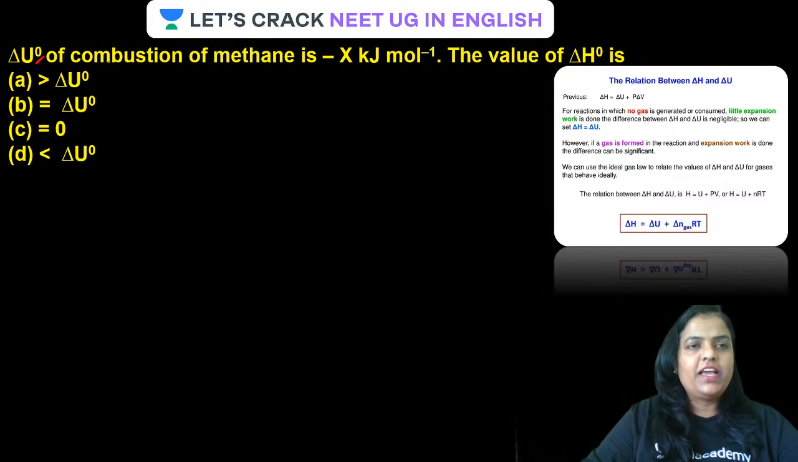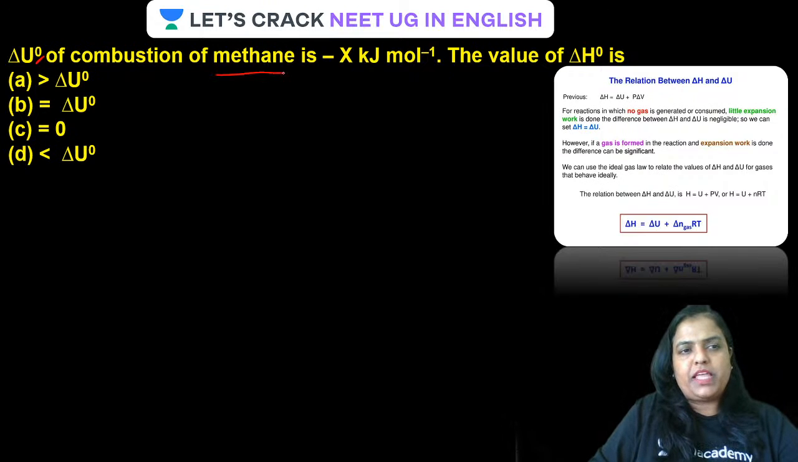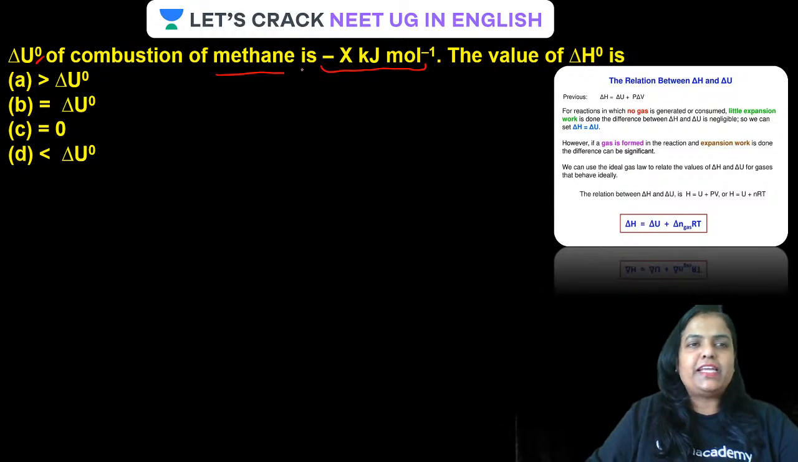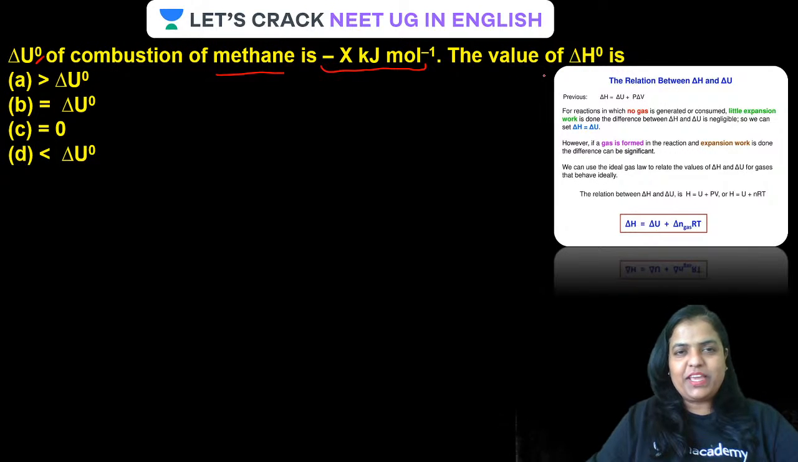The internal energy of combustion of methane is minus x kilojoule per mole. What is the value of delta H, that is, the enthalpy? The internal energy of combustion of methane is given. What is the value of the enthalpy of combustion? That is the question. Did you get the question, guys?